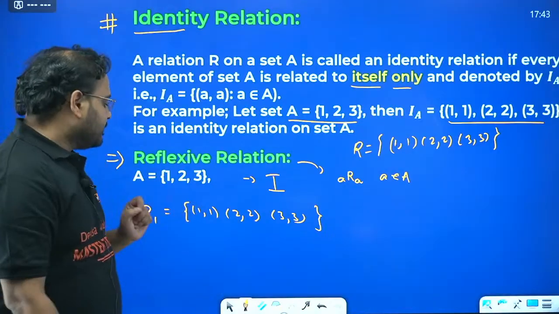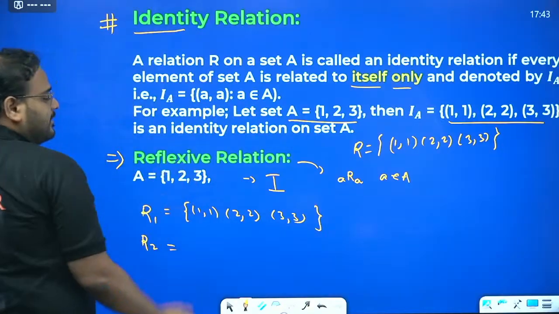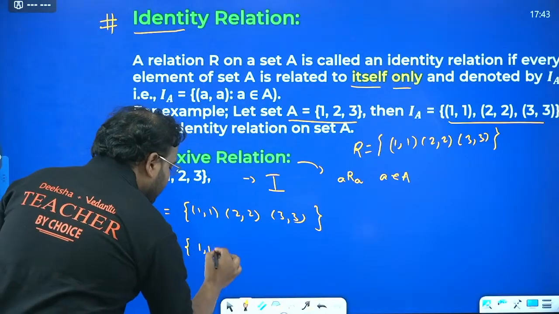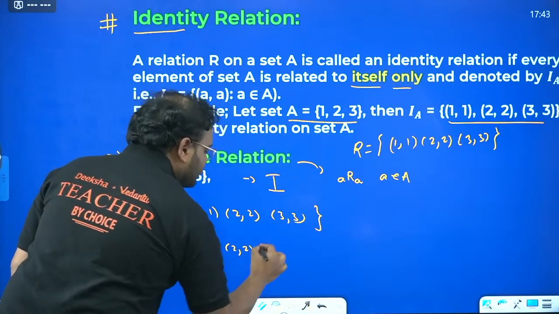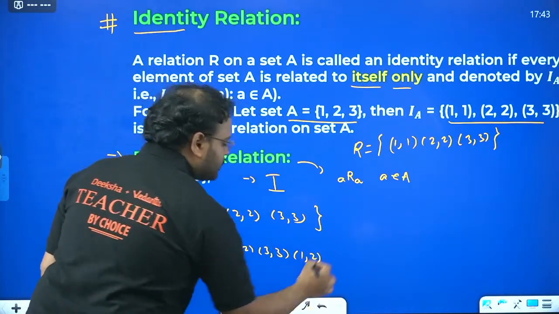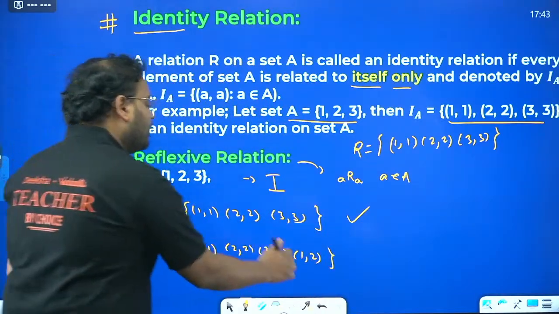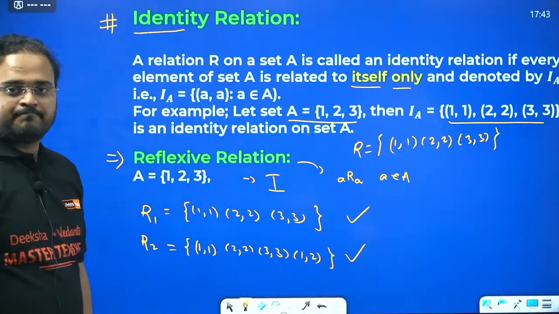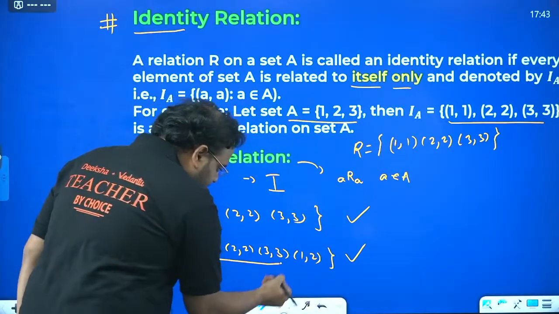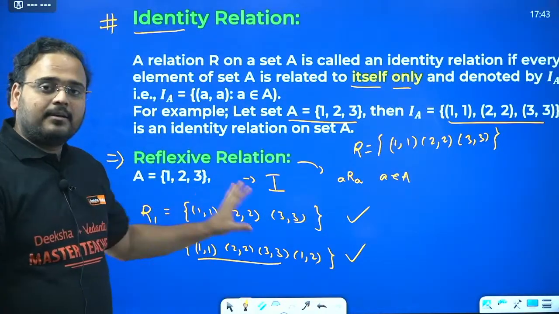All right, guys. But if I add something extra also, for example, if I write another relation on the same set, I can have more than one relation on the same set. In this, if I write 1 1, 2 2, 3 3, and let's say 1 2, and I ask you, this was a reflexive relation, what about this? Also reflexive, sir. So as long as this is present for all the elements of the set, it'll be a reflexive relation.